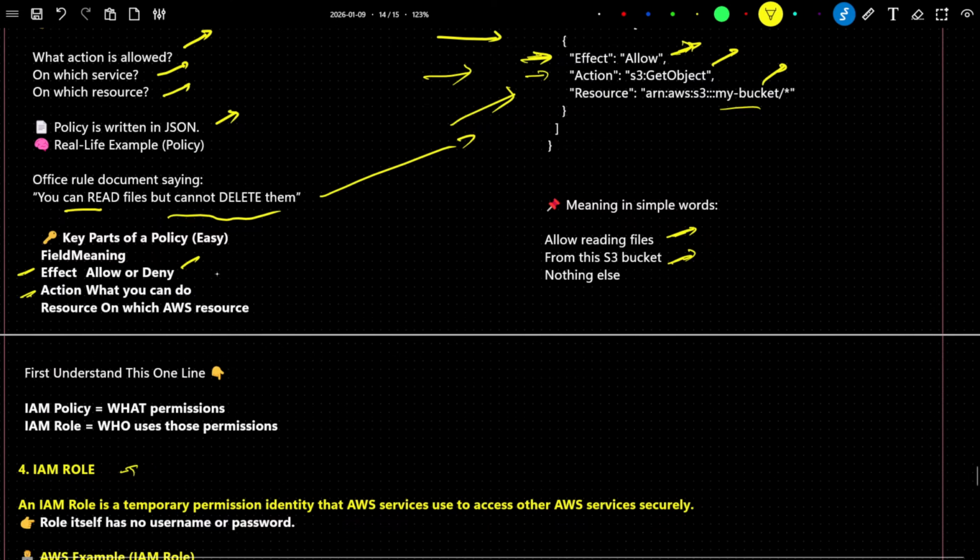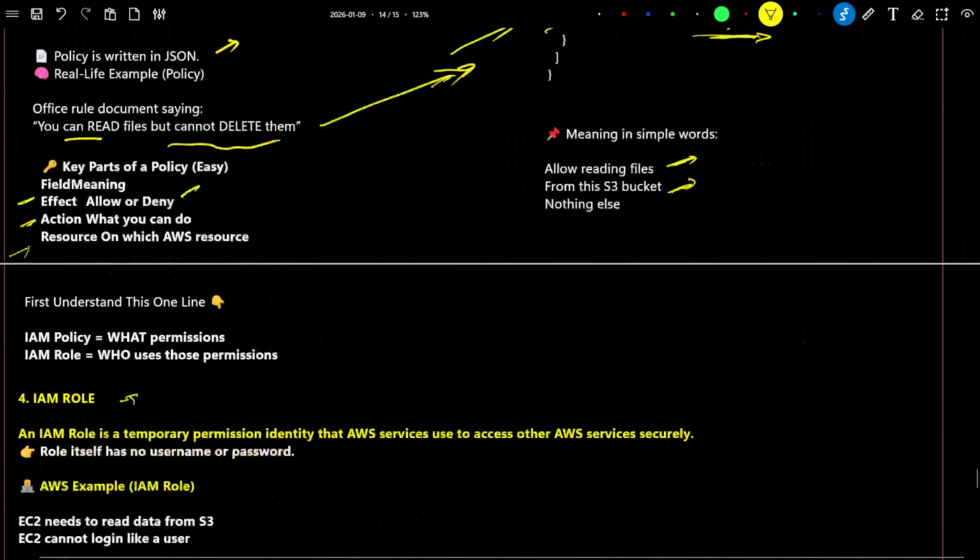The second is what you can do, so S3 GetObject means we can read the S3 files. Then the resource, on which AWS service: on this particular S3 bucket we are allowing the permission. You have to mention what kind of action you can do, and whether you are allowing or denying. This kind of thing you mention in an IAM policy.